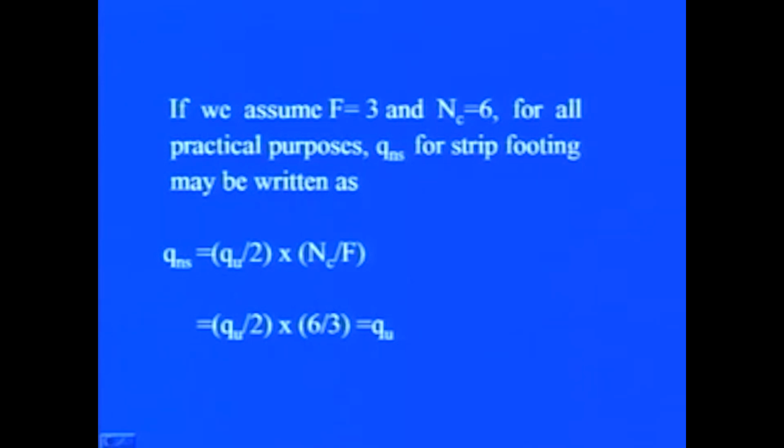So, if factor of safety is equal to 3 and Nc equal to 6, for all practical purposes the net safe bearing capacity for a strip footing may be written as qns equal to qu by 2 into Nc upon F. Now, if we substitute these values here, q by 2 into 6 by F, then we will get the net safe bearing capacity almost equal to the unconfined compressive strength of the clay.